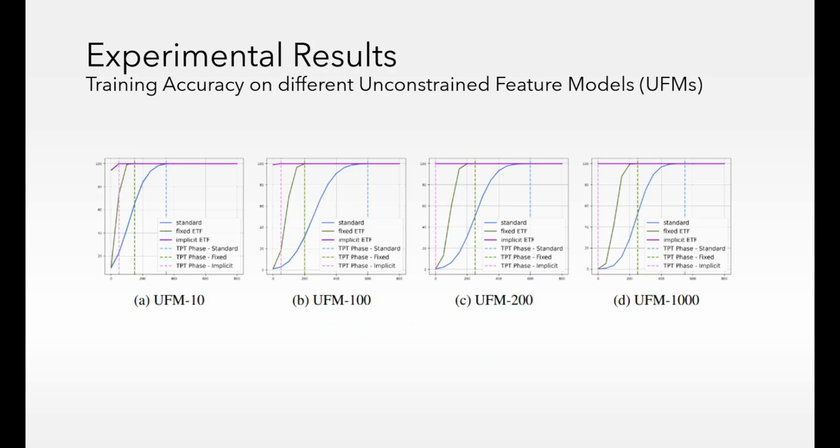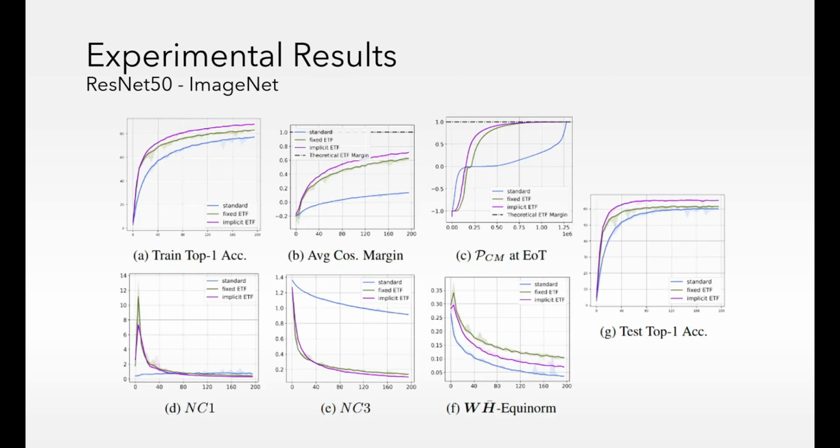In synthetic tasks across different UFM sizes, our method, shown in purple here, achieved fast convergence, while the fixed ETF in green and standard training in blue required more iterations to reach the same level of performance. On the imaging dataset, our approach shows faster and more stable convergence, notably in training accuracy in plot A and test accuracy in plot G, outperforming the other methods. The rest of the neural collapse convergence metrics are explained in our paper.